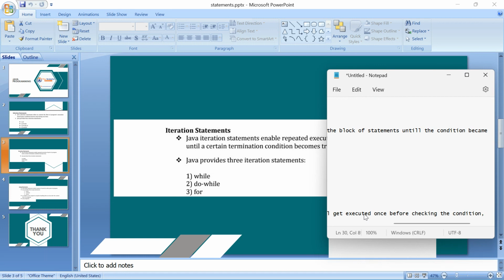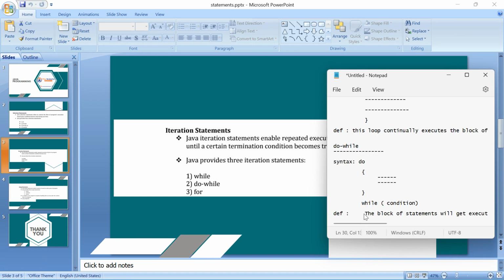Okay, then the condition will be checked for the loop. సో ఆ తర్వాత ఈ కండిషన్ అనేది చెక్ చేయబడుతుంది. ఎందుకంటే ఈ లూప్ని ఎగ్జిక్యూట్ చేయాలా లేదా అని చెప్పి. Okay, so simple guys, the statement will get executed once.